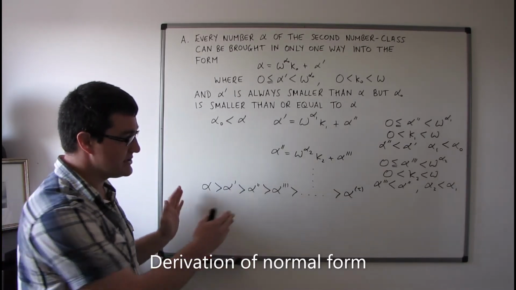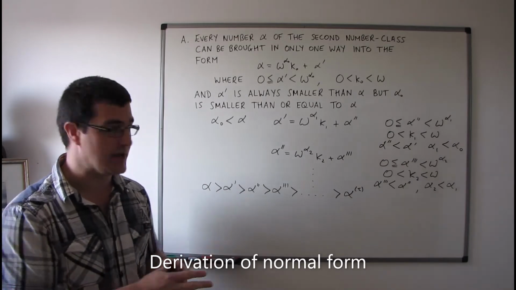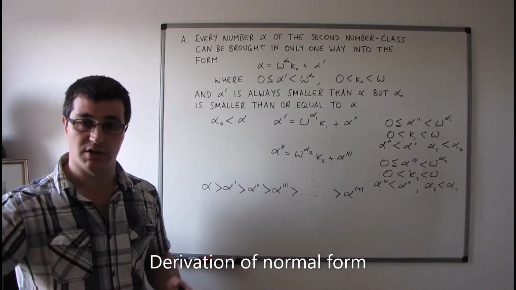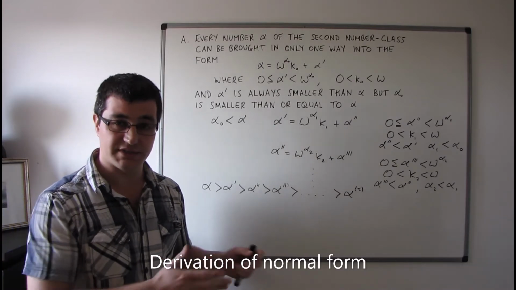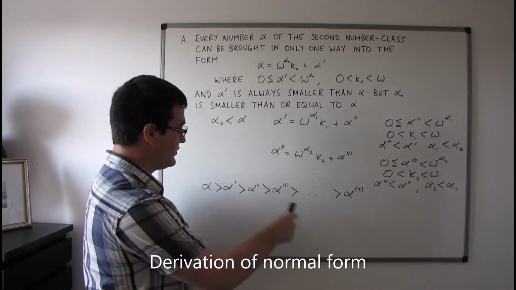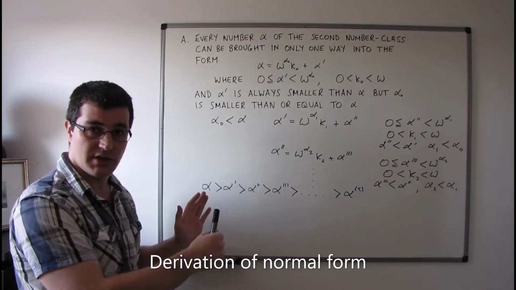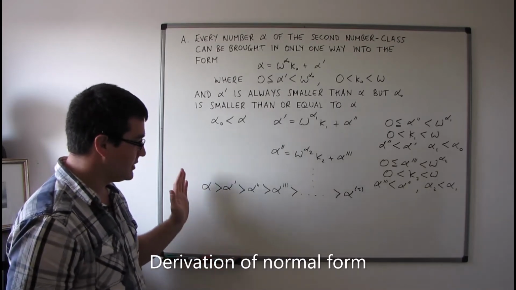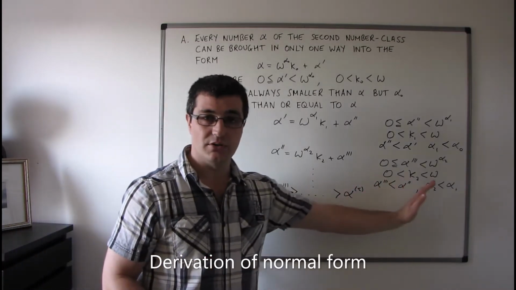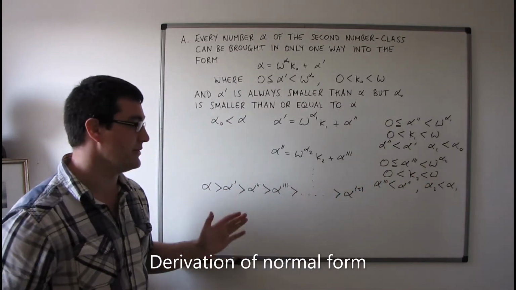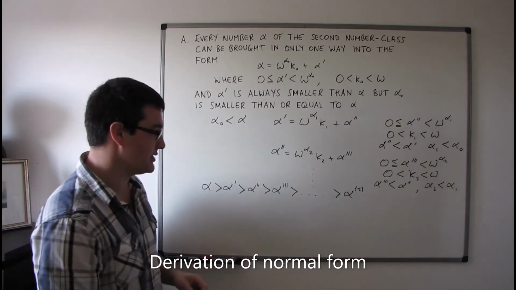Remember, we can't continue this process indefinitely because we have to arrive at a smallest value. Every aggregate of ordinal numbers has a smallest value. So if we just get an infinite sequence of inequalities, and each term is smaller than the previous term, then there will be no least value. But that can't happen. We have to get to a smallest value.